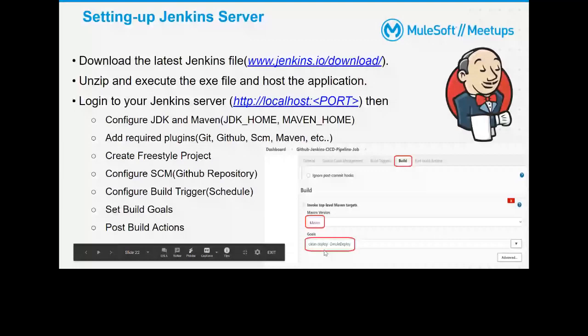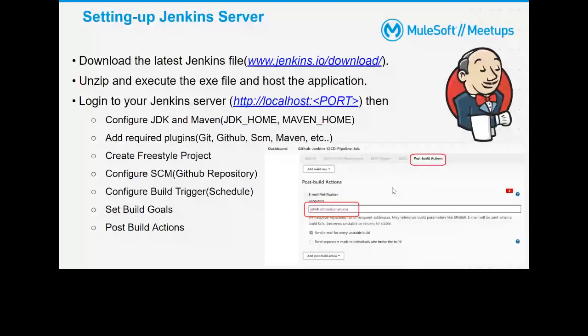And then after build, you can configure the notification part if your build fails, or if it is successful and you want to notify someone, let's say your manager, saying that this build is successful, you can release now, like that. So you can mention the notification recipients here, and then your part is done. This is the complete end-to-end configuration of your Jenkins.